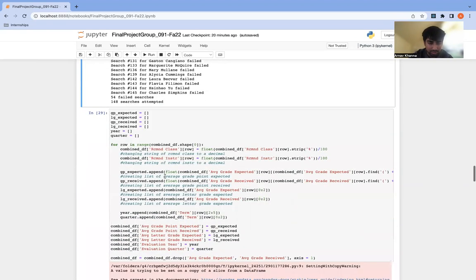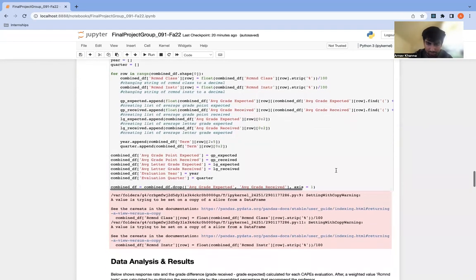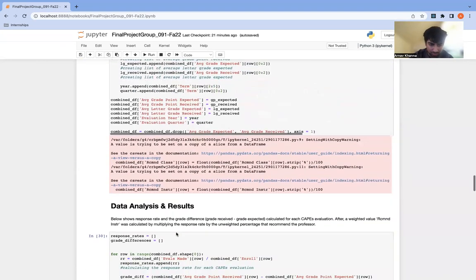Now, next, we had to combine our data frames. So that's what we did here. And we just kind of put everything in one. You can see that the average grade point expected, average letter grade, all of this stuff is now being put into one data frame that we can use.